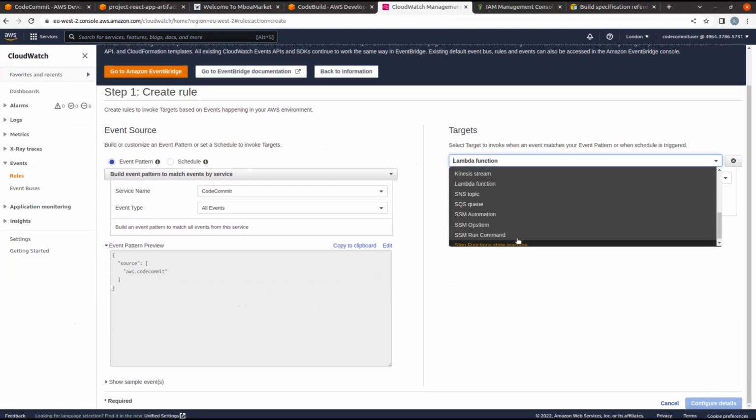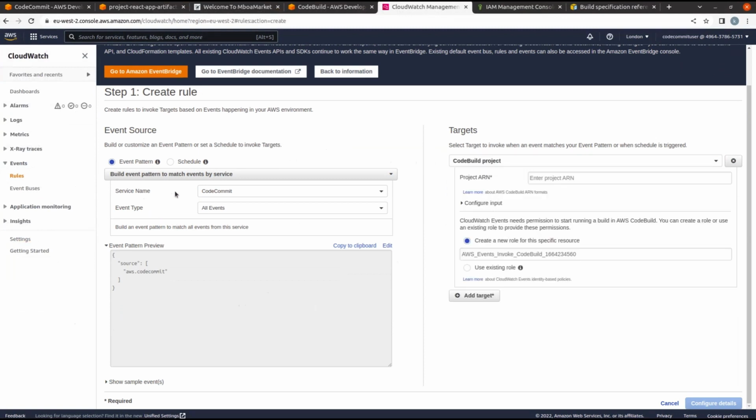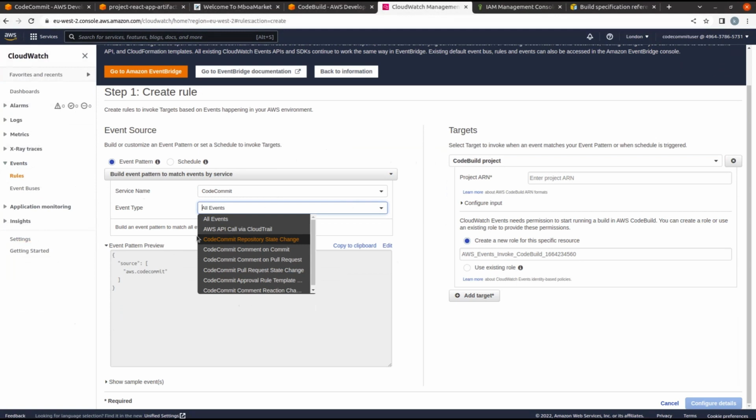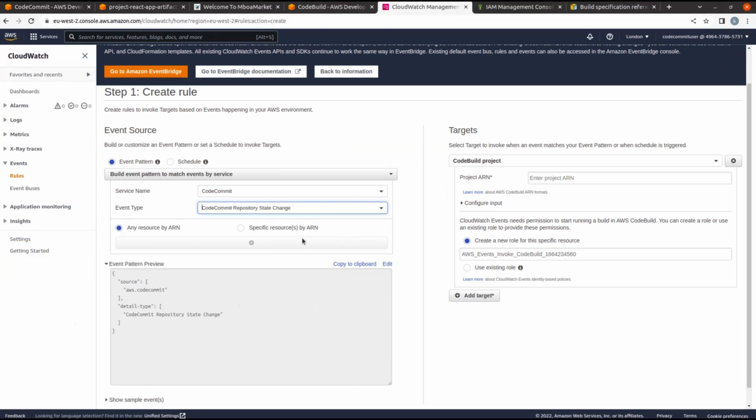CodeBuild, and here we will have to place which type of event we want. If we want all the events, we can do that, but here we are focused on keeping the repository up to date.